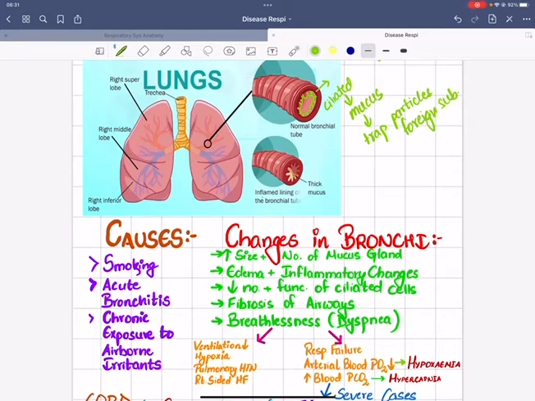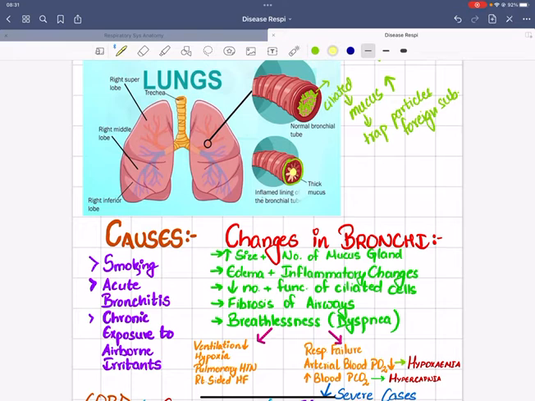So it helps in this, the main function of the bronchi and the ciliated mucous membrane in them. However, because of the infection and inflammation of the bronchi, that is bronchitis, the size and number of the mucus glands increases, meaning that they increase in size. Because of this, in this figure we can see that the size has increased, as a result of which the size of the airway tract has decreased.